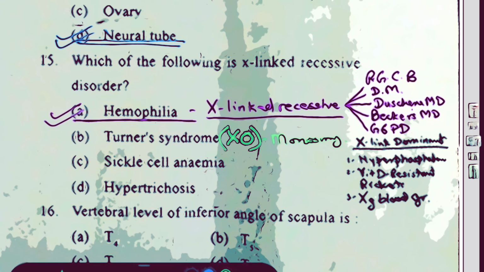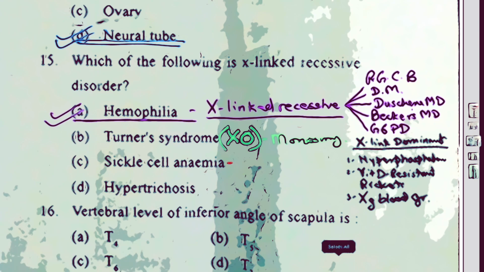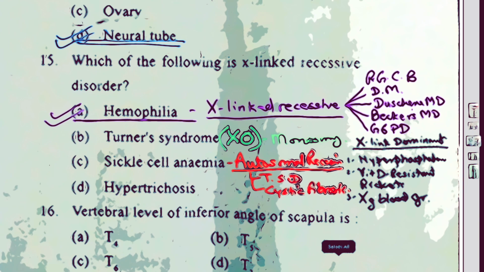Sickle cell anemia is an autosomal recessive disorder, and in this category you can remember, along with sickle cell anemia, Tay-Sachs disease as well as cystic fibrosis. These might be options sometime in future, so I'm mentioning just the few important ones here.